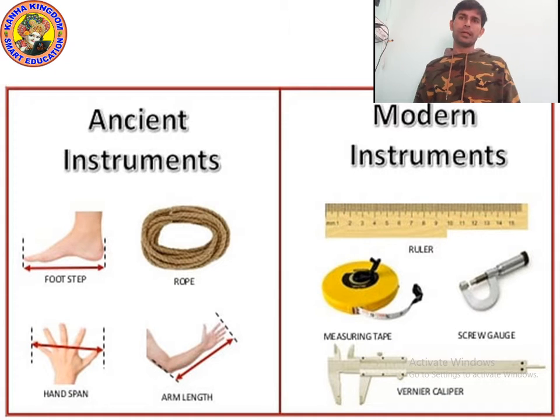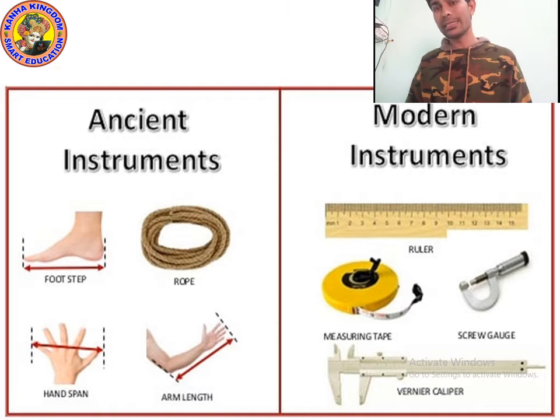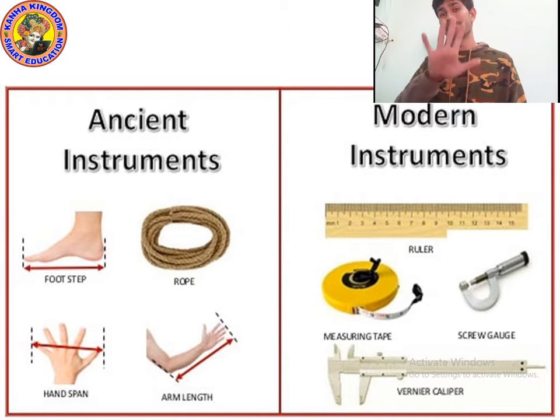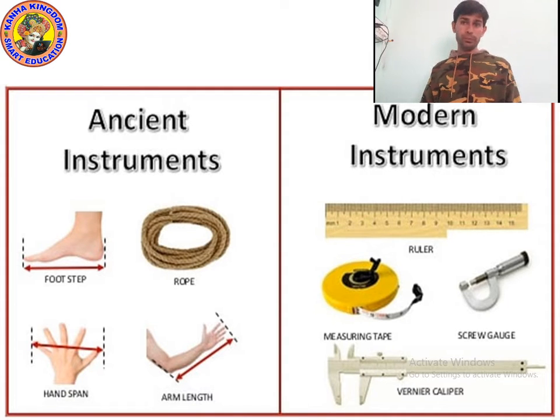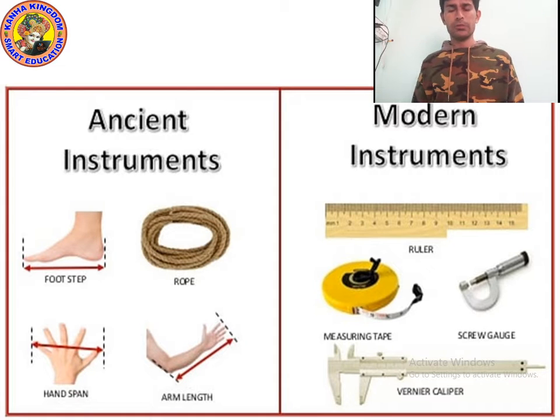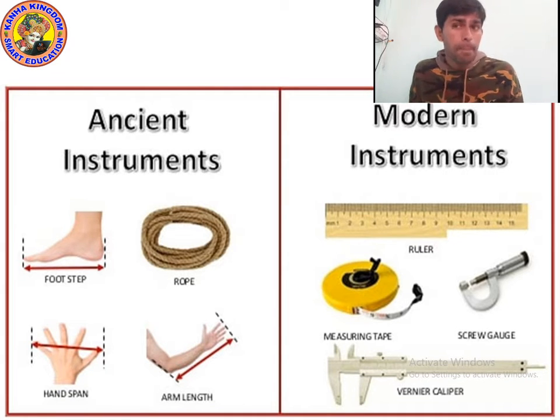In ancient time, people used footstep, rope, you can see the picture of rope, and hand span, you can see the picture of hand. Arm length means cubit. So what is cubit? Do you remember what is cubit? What is arm length?